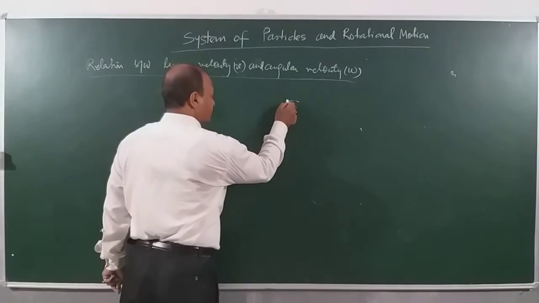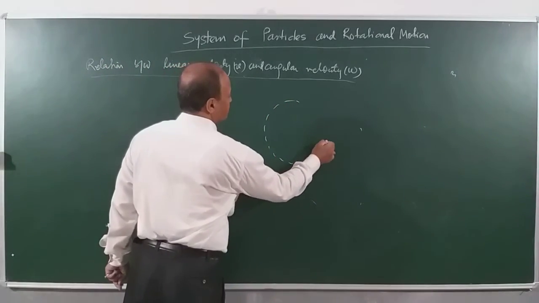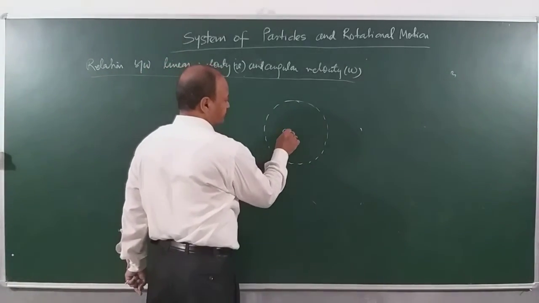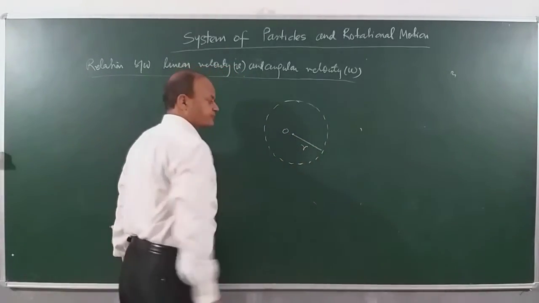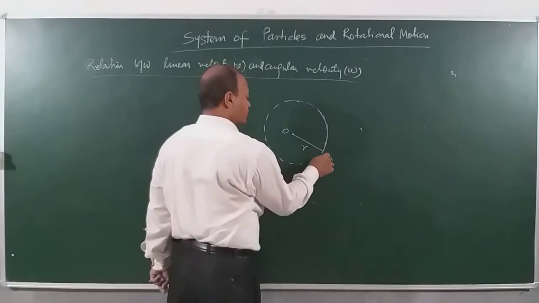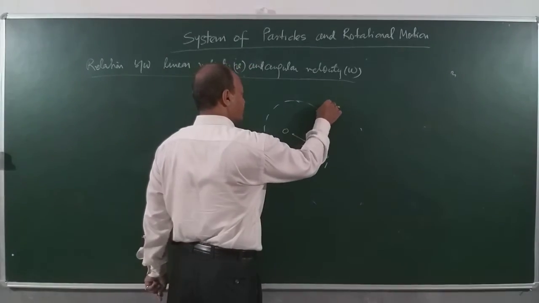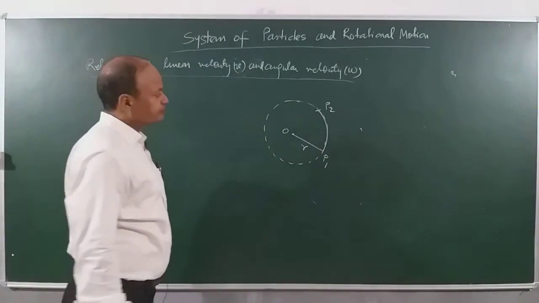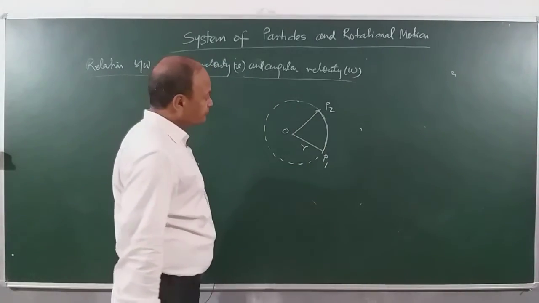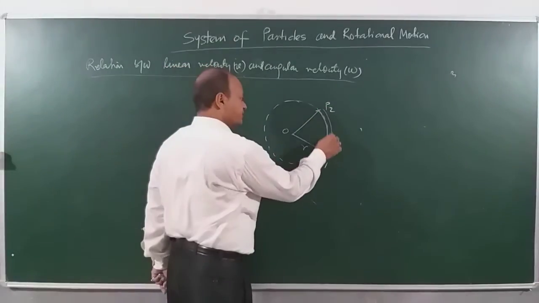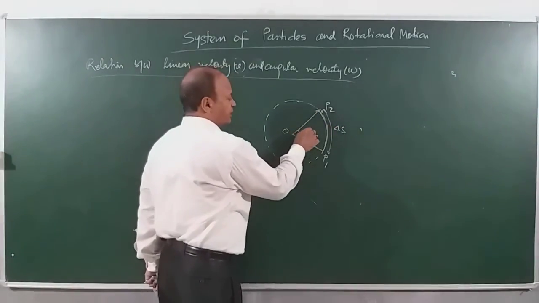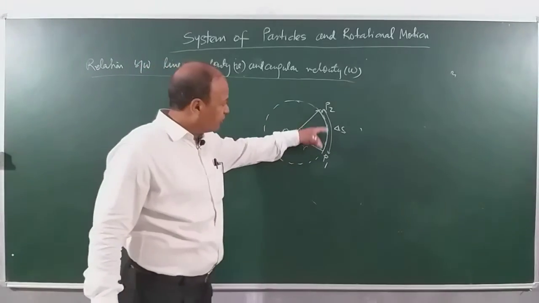Suppose a particle is describing motion along a circular path, with O as center, R as radius, and it is going from point A to point B. Now suppose this particle is going from position P1 to position P2, and as the particle moves along the circular path, you can see that its linear displacement will change. Let's say this is delta S, and its angular displacement delta theta will also change as you move along.